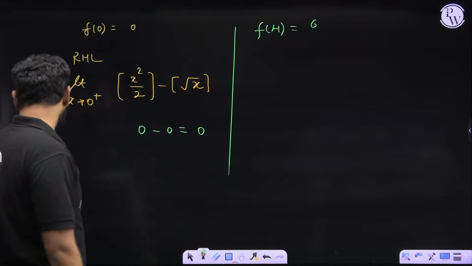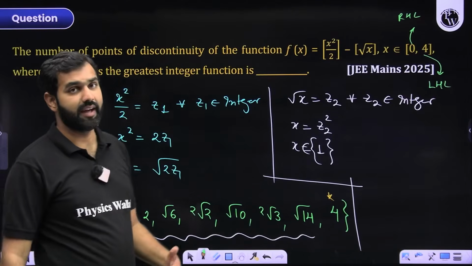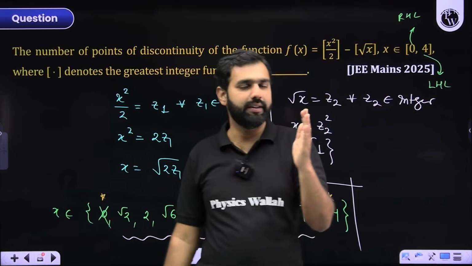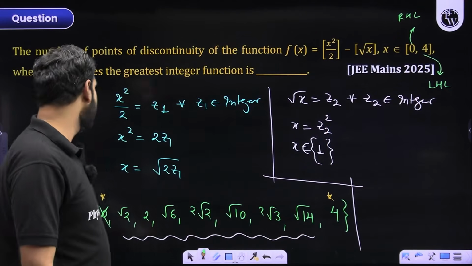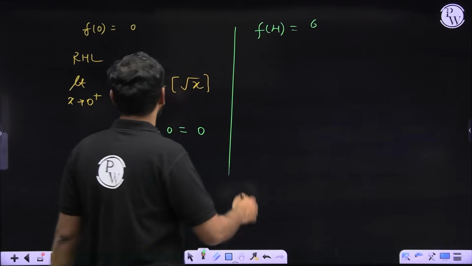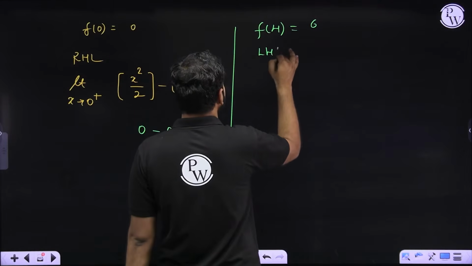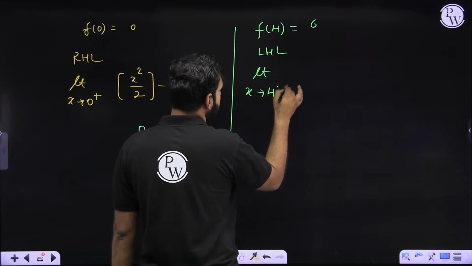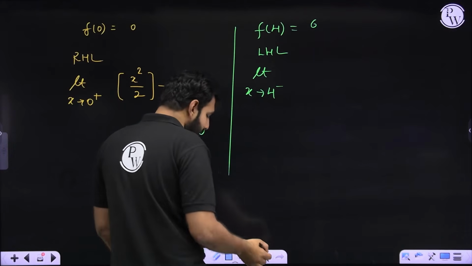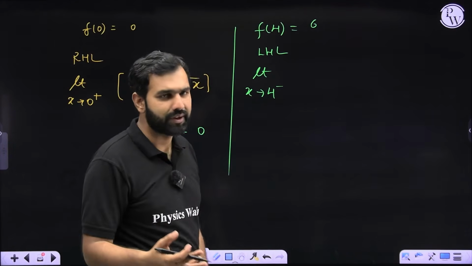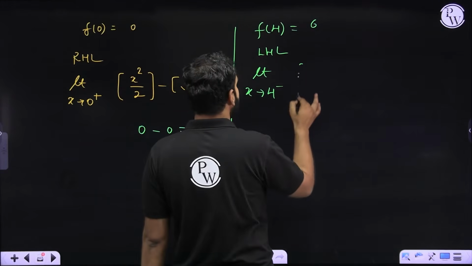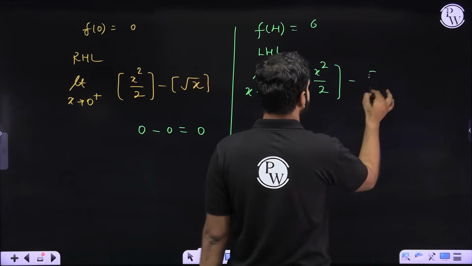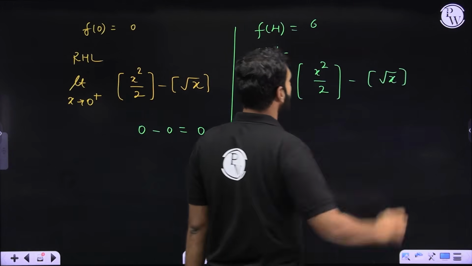Now, what's the catch here? The catch is, let us find the LHL around 4. So in the neighborhood of 4, I'll find the left hand limit, right? So I'll be saying that limit x approaches 4, but from the left hand side, which is 3.8, 3.9, something like that, on the function x squared by 2, GIF minus GIF of under root x. Now there are two ways, two methods.